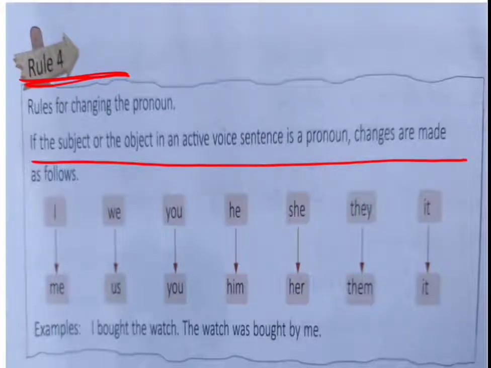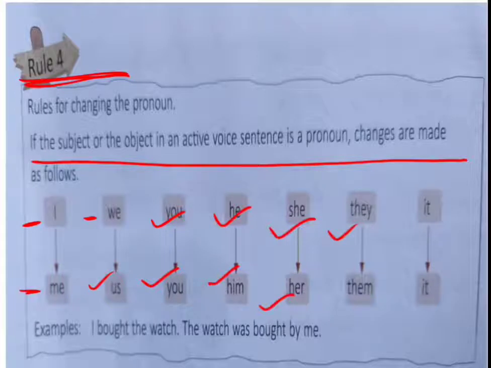If the subject or the object in an active voice sentence is a pronoun, changes are made as follows. If the name of a person is given, then there is no change. But if a pronoun is given, how do we change it? Now look: I turns into me, we into us, you remains you, he into him, she into her, they into them, it remains it.